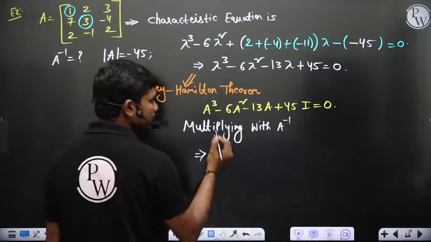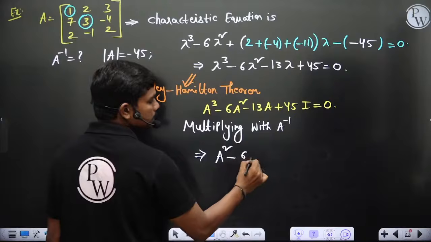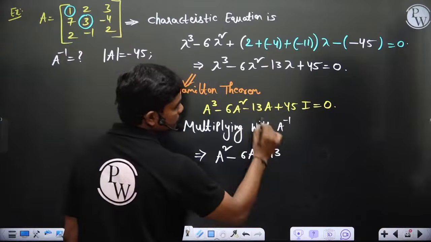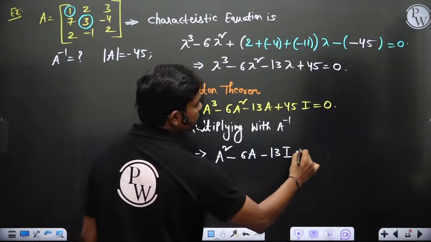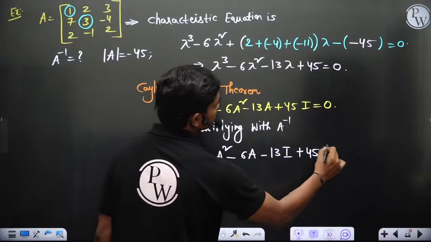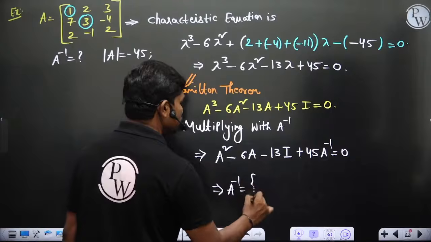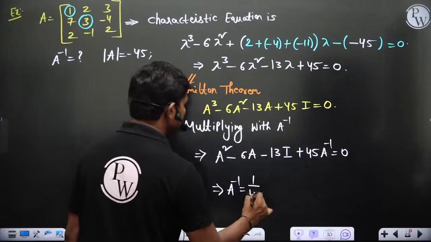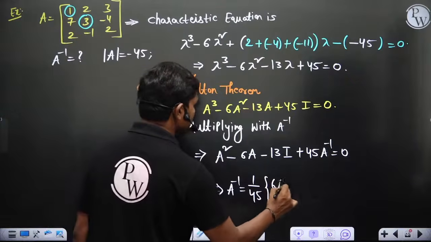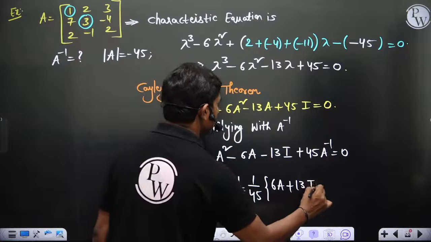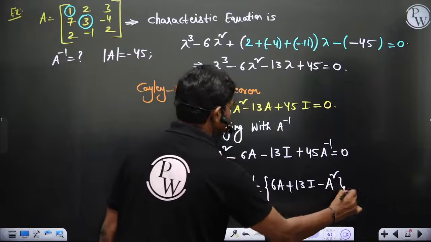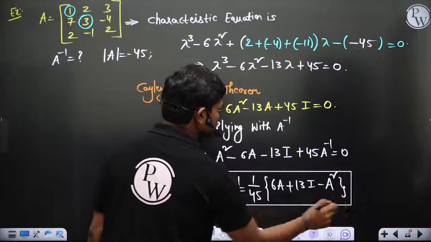Okay, so if you multiply with A inverse: A square minus 6A minus 13 times A into A inverse, which is the identity matrix, plus 45 times A inverse is equal to 0. So what is A inverse from this equation? 1 by 45 times (6A plus 13 times I minus A square) is what you're going to get. And you have generated an expression for A square.